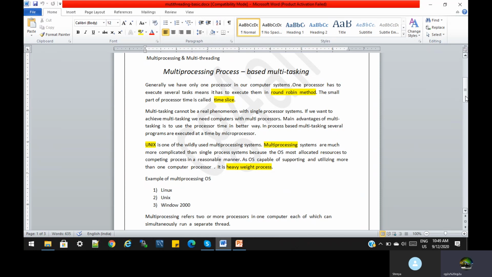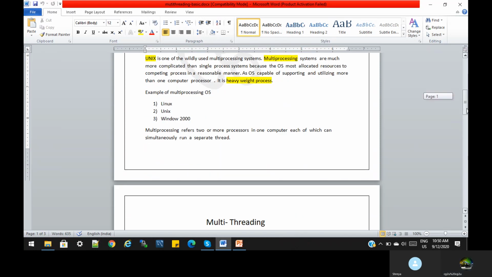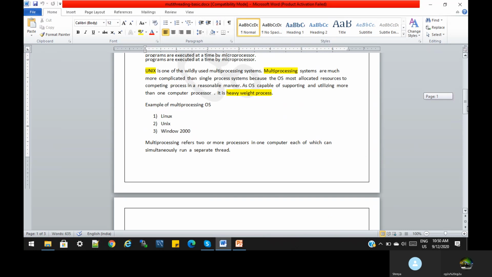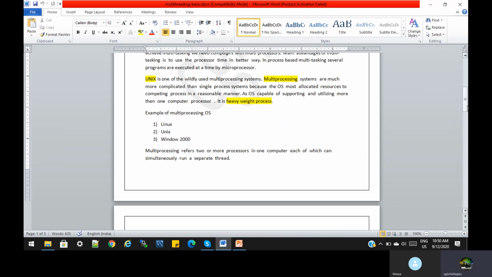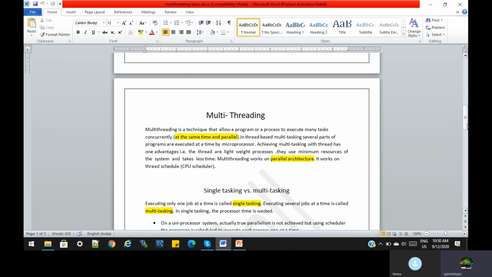As the OS is capable of supporting the utilization of resources across more than one processor, it is a kind of heavyweight process. We have many multiprocessor OS systems like Linux and Windows 2000, and Linux is widely used across the globe. Multiprocessing refers to two or more processors in one computer, which can simultaneously run separate threads. So this is about multiprocessing. We can achieve multitasking with multiple processors, which basically means multiprocessing. That's it.